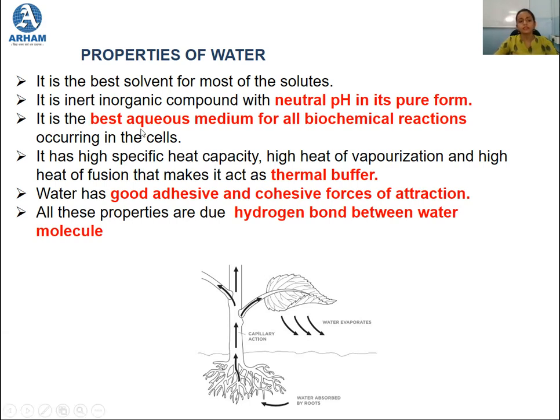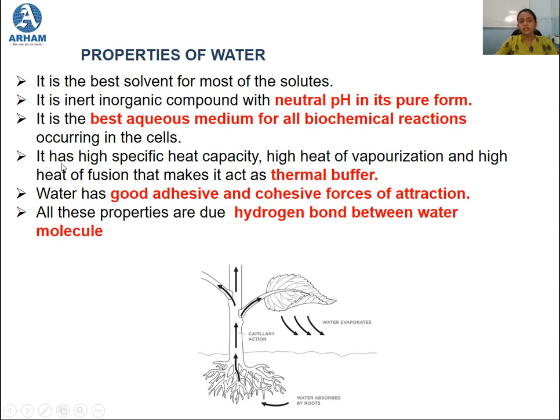The next one is that it is the best aqueous medium for all the biochemical reactions occurring in the cell. So it is considered to be the best raw material to carry out the process of photosynthesis. Photosynthesis is a biochemical reaction, and water is the best aqueous medium for all biochemical reactions, and that is how, to carry out photosynthesis, water is the best raw material.